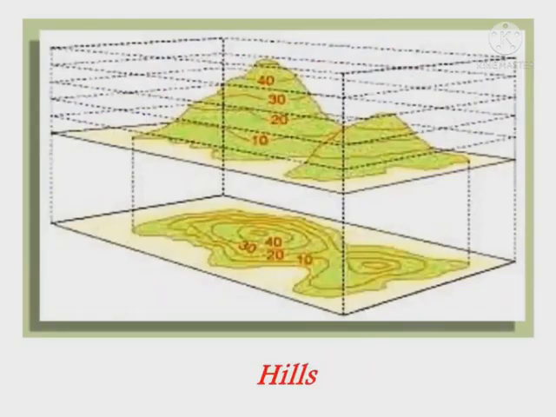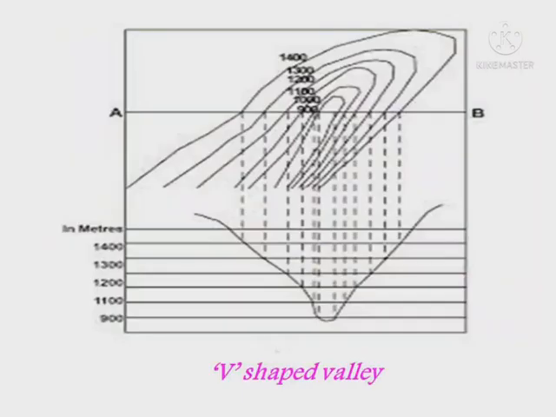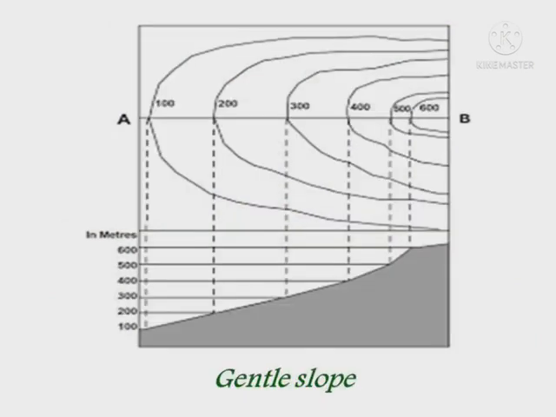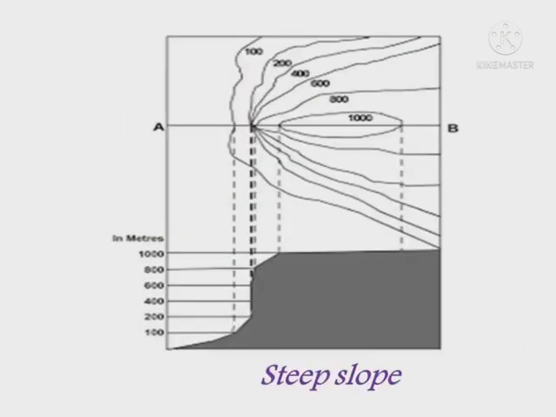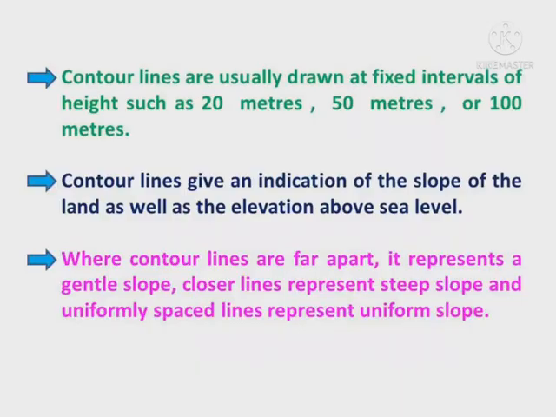Contour lines are of different types: hills, V-shaped valley, gentle slope, steep slope, plateau.